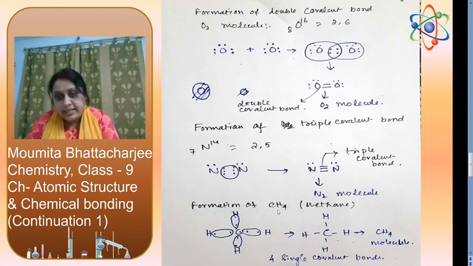Formation of methane, CH4. Carbon contains 4 electrons in its outermost shell, hydrogen 1. So carbon will share its 4 electrons with the 4 individual electrons of 4 hydrogen atoms to form 4 single covalent bonds.